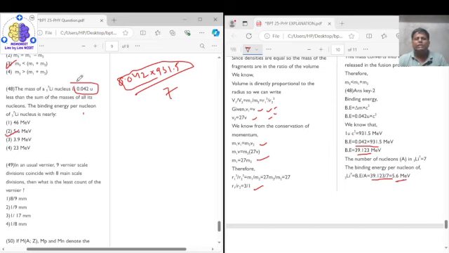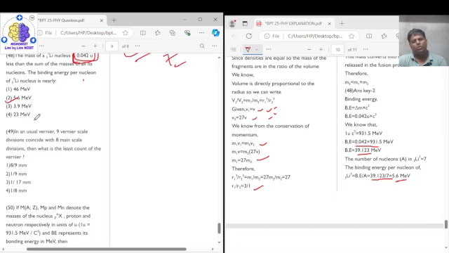I repeat, this quantity is mass defect. When mass defect is multiplied with 931.5, then you will get the binding energy, but they are asking you binding energy per nucleon. So lithium has 7 nucleons, so we divide by 7 and we get our answer as 5.6 MeV. That is option 2 for question number 48.